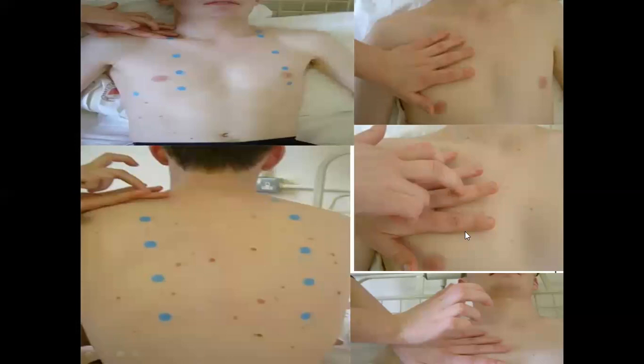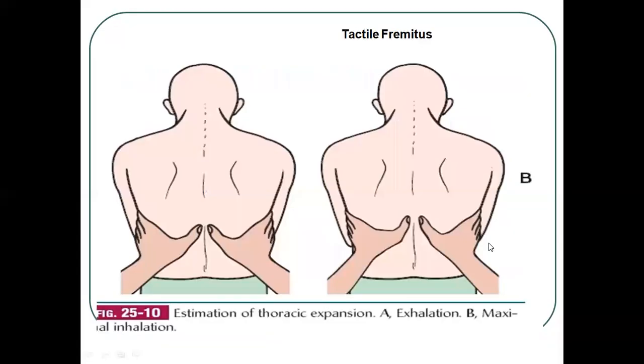So this is the picture of the percussion. This is tactile fremitus, the estimation of the thoracic expansion. In this we have to ask the patient for exhalation and maximum inhalation, and we have to hold in the area at the end of the diaphragm.